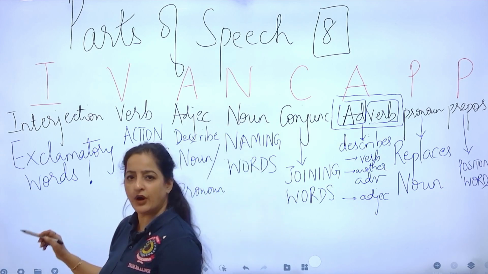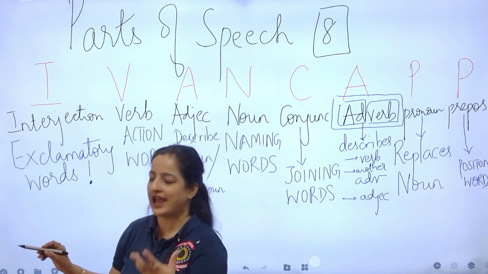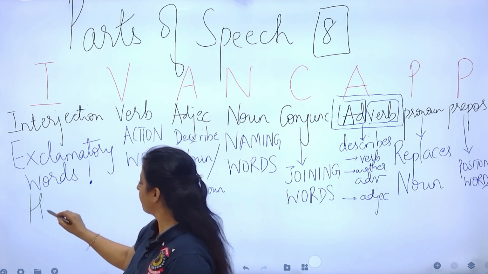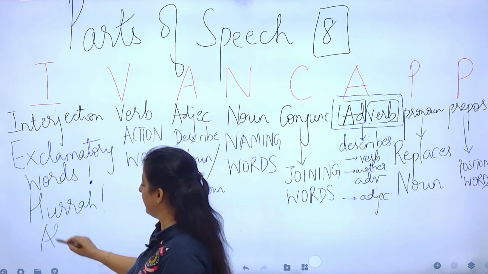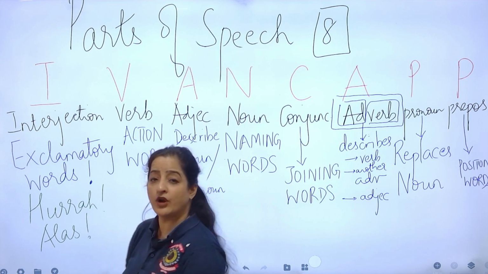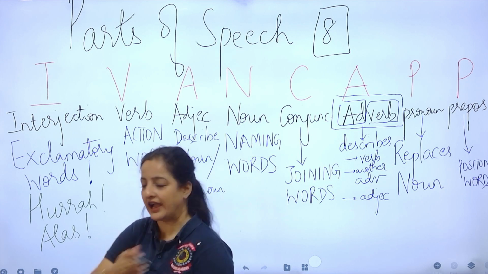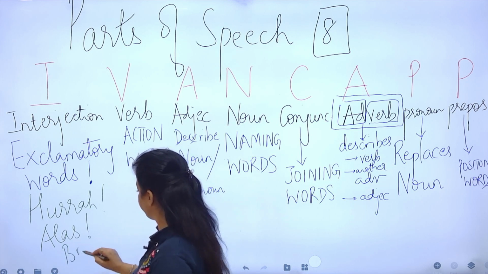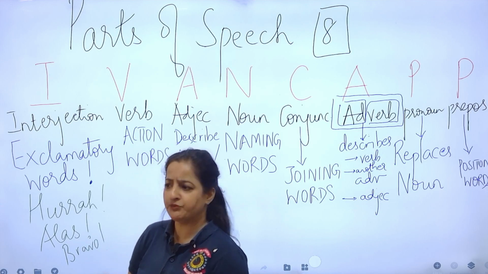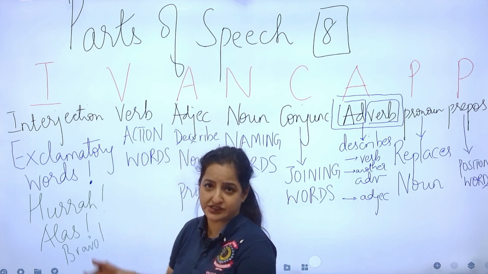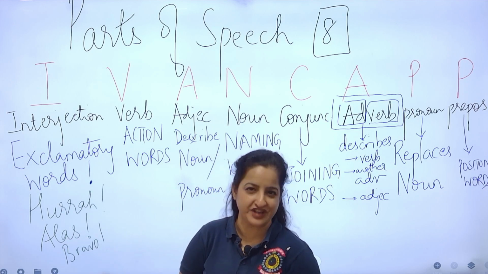Fine. How about some exclamatory words? Let's say you are happy. What would you say? Hooray. You are sad. You would say alas. You want to applaud someone, you want to pat them on the back. You would say bravo. Kudos. Cheers. Yay. Yippee. All of these, oops, they are all interjections.